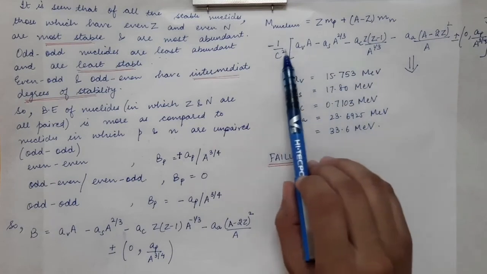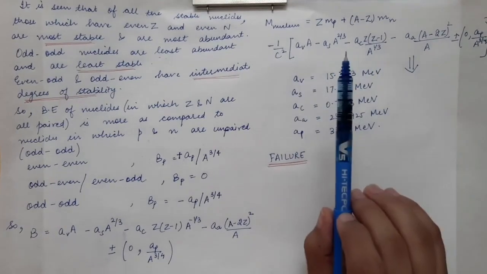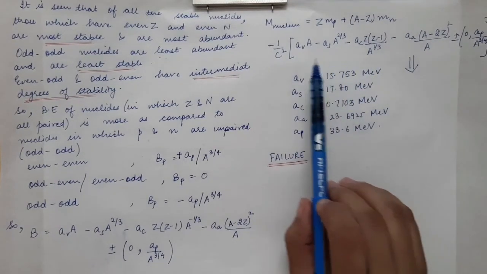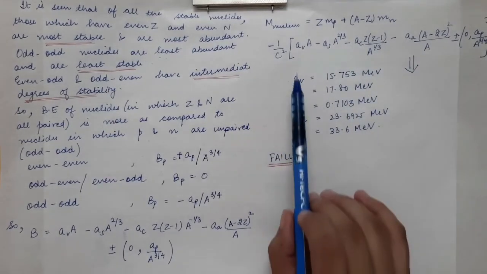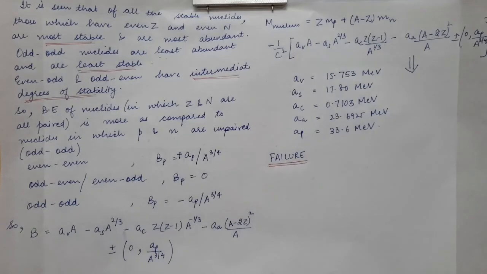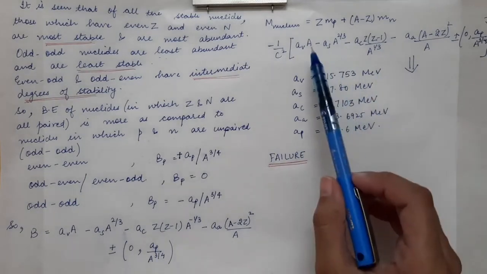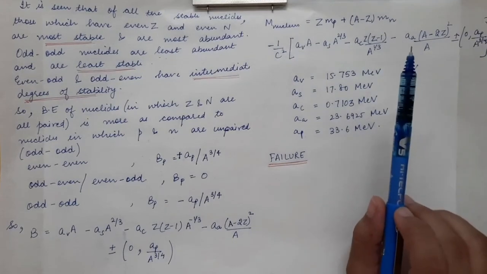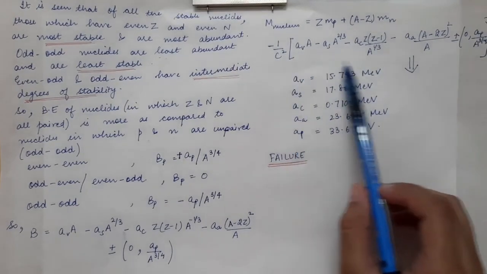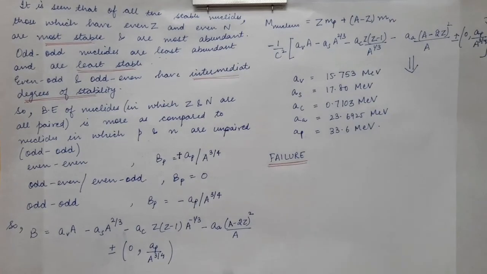So these are the terms that we come up with using the theory, whereas the constants are calculated using experiments. So experimentally the values of these constants are found. So it is a mixture of theoretical portion as well as experimental results, and therefore it is called the semi-empirical mass formula.